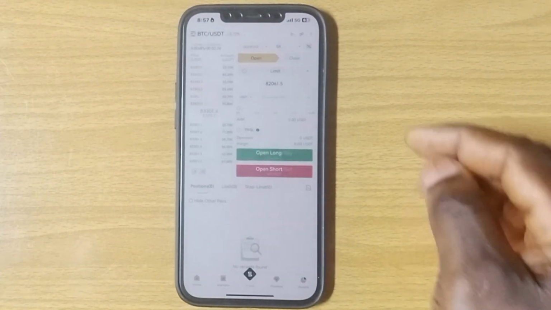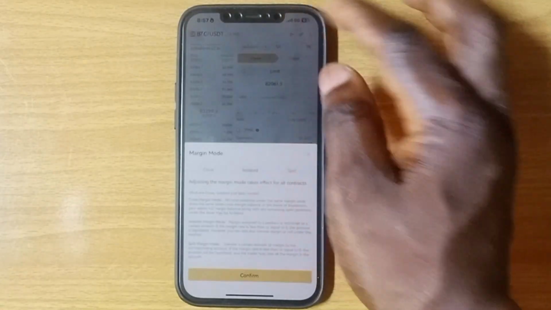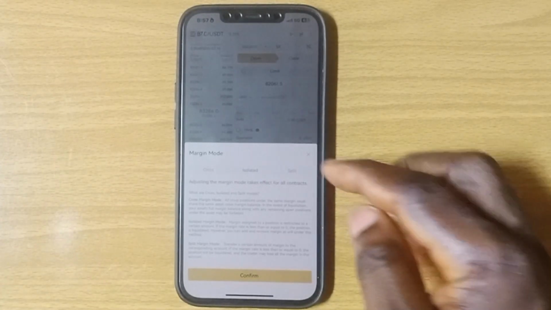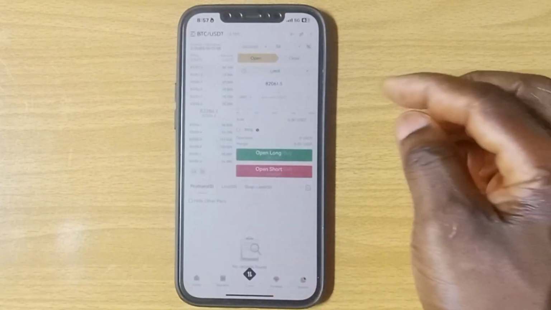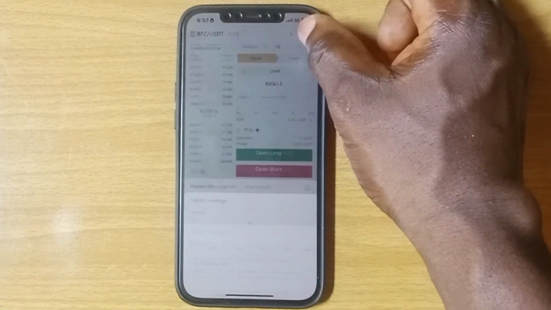Now the next thing you have to do is to come back to this button where you see isolated. Tap on the arrow at the front. Make sure that you choose isolated. The benefit of isolated is that it only trades the specified amount you have on your trading wallet, so that all of the assets you have on your account are secure and safe. Now the next thing is to come over to this where you see 5x. Tap on the arrow here to select the leverage.